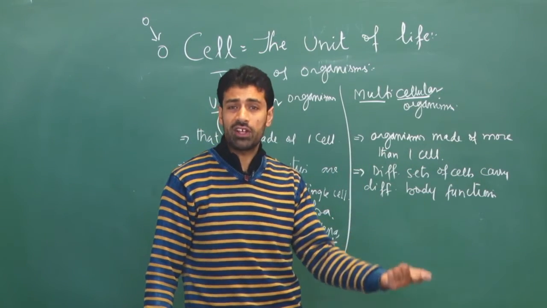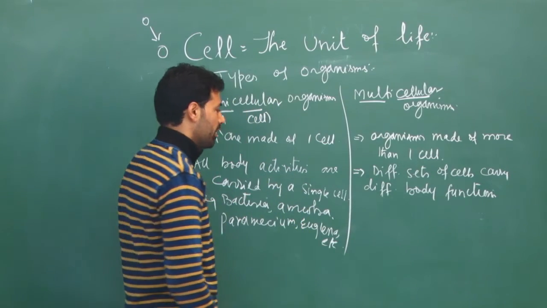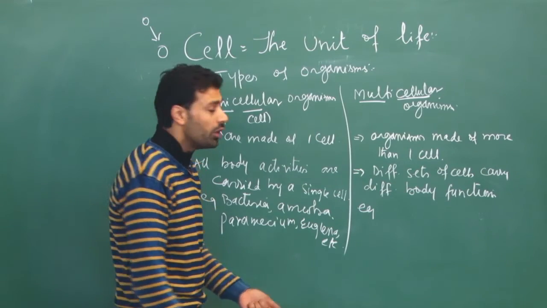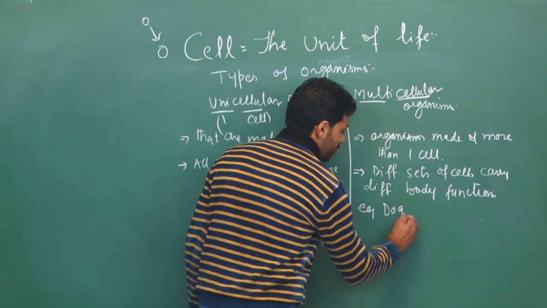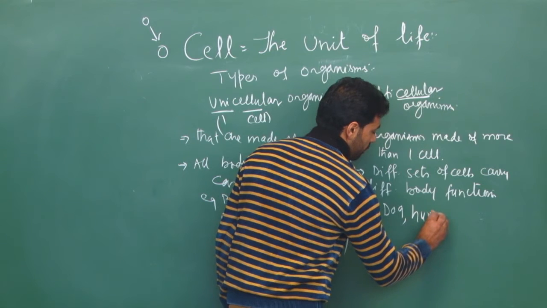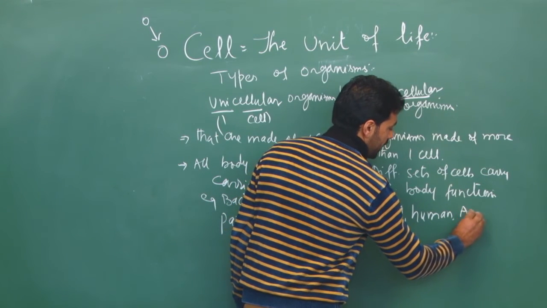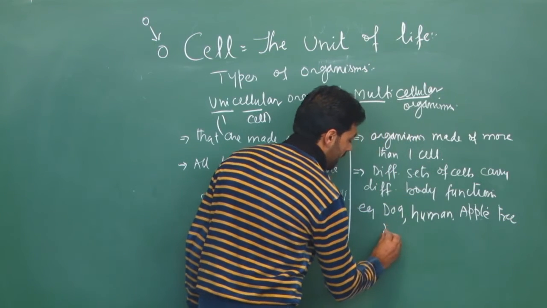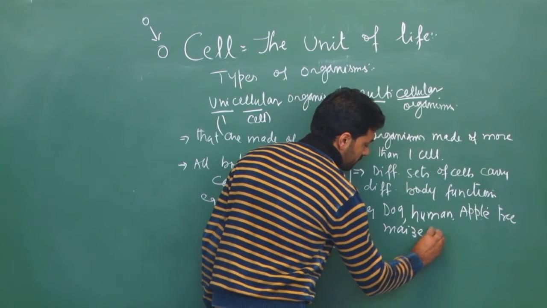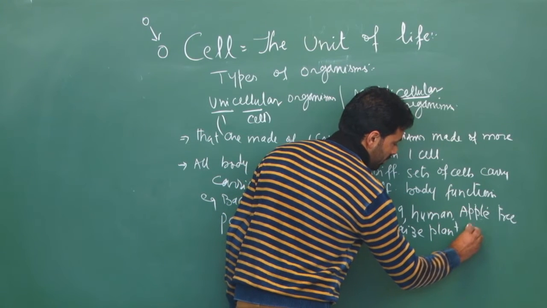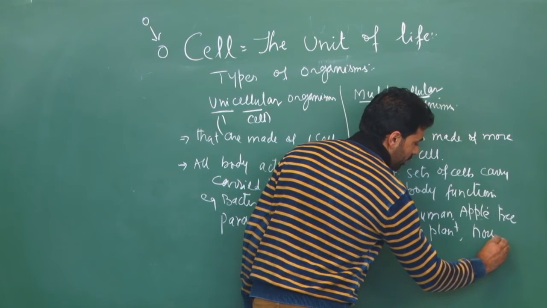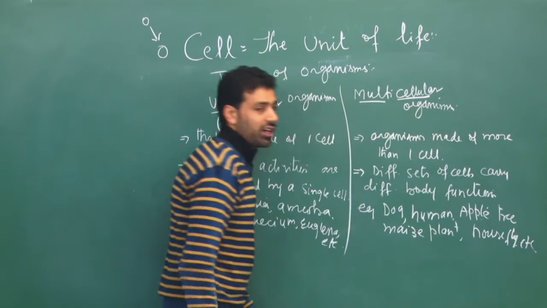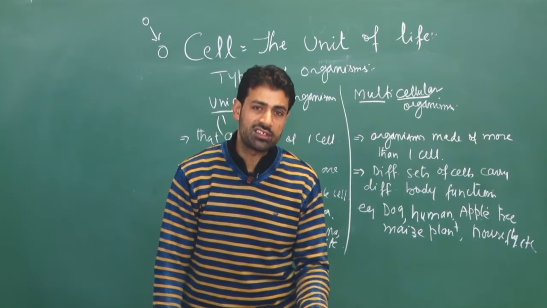There is an unlimited number of unicellular living organisms. In multicellular, we can give examples like dog, human, apple tree, maize plant, housefly, and so on. All these are multicellular organisms.